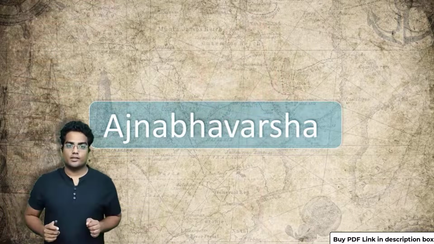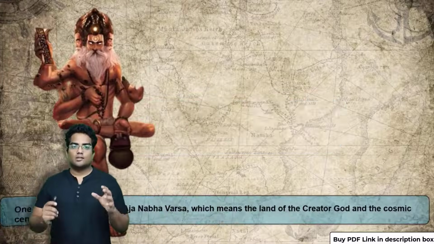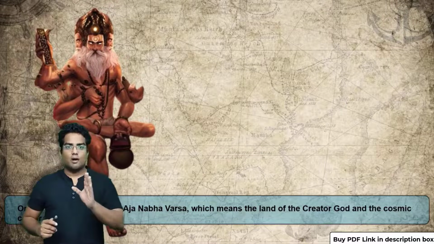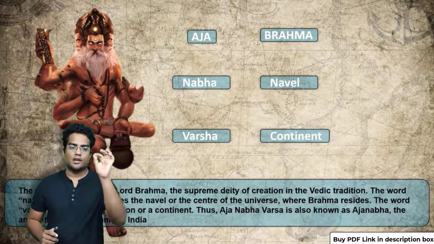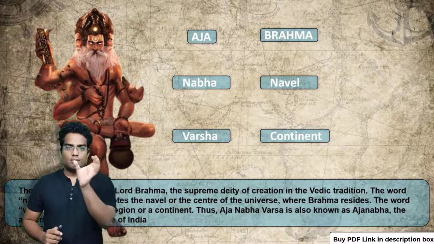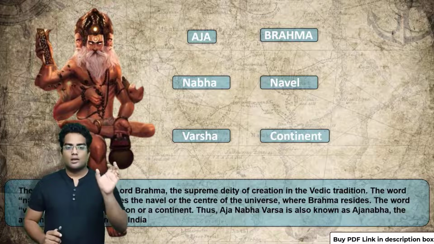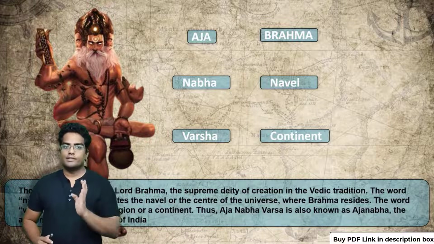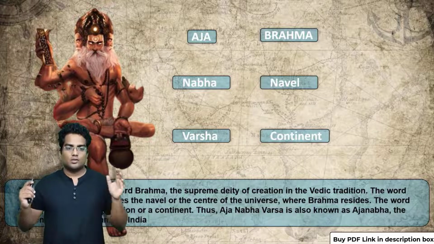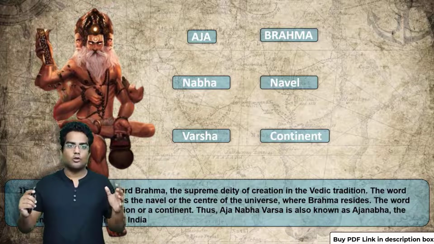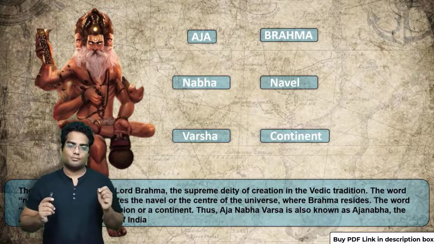So in this video, we are going to discuss what is Ajna Bhavarsha. Let's explore. So this is another name for India. Ajna Bhavarsha, let's split this word. We have split the word into three parts, that is Aja, Naba and Varsha. Aja basically means Brahma. Brahma is the creator god in Hinduism. Naba means navel, okay, Brahma's navel. And Varsha means continent, Brahma's navel continent. So this is something straight out of cosmology and mythology, but it was used to describe India. That's pretty much it.